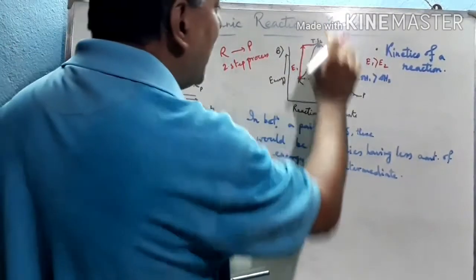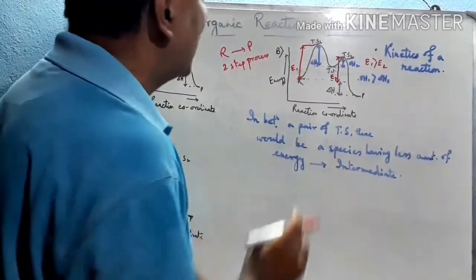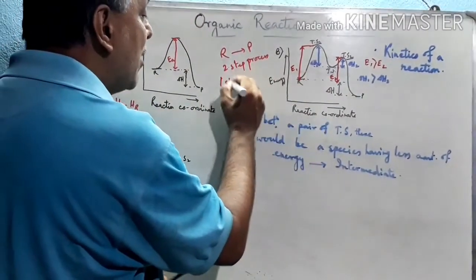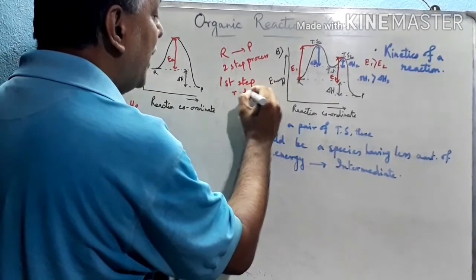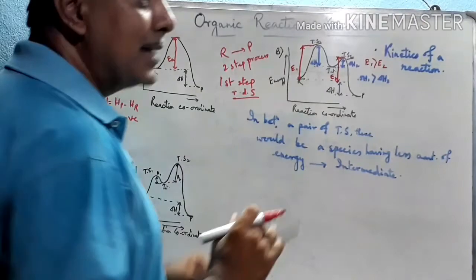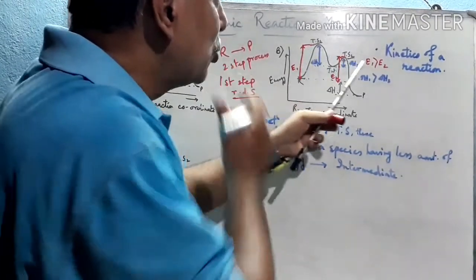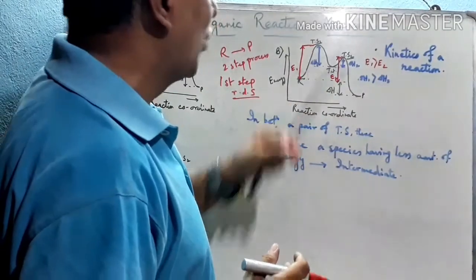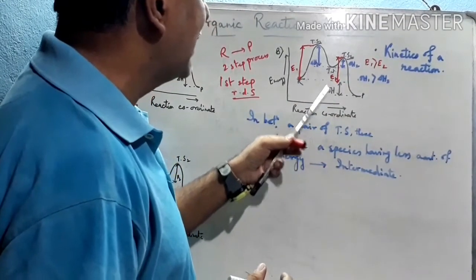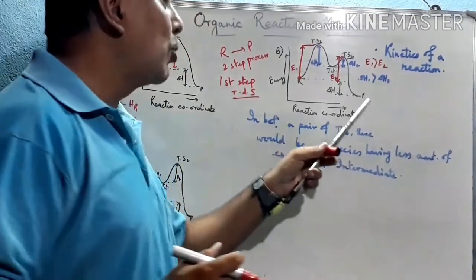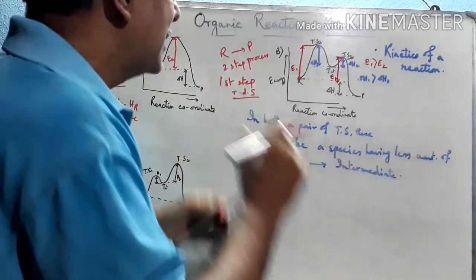So for the first step, the activation energy required is greater than that of the second step, that's why the first step is the RDS. The first step is the rate determining step. This is the slowest step, as it requires a greater amount of energy. So it is a 2-step process where the first step is the slowest step. See, this is also an exothermic process. Energy is released, del H is negative here, as the energy of the product is less than the energy of the reactant.